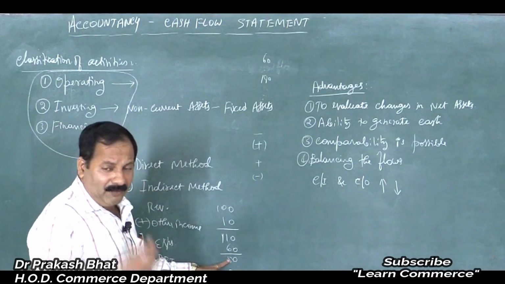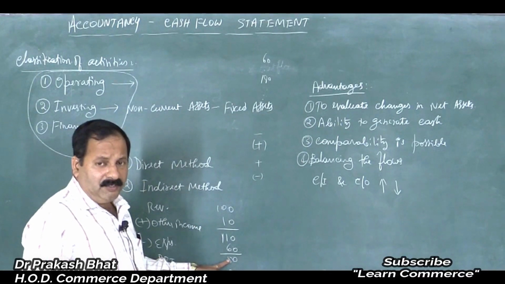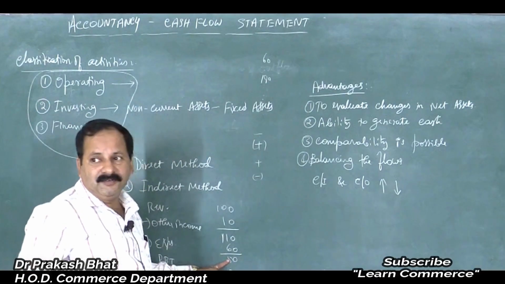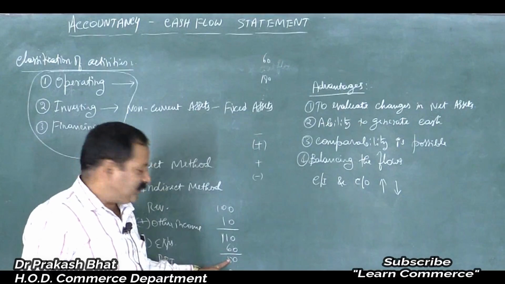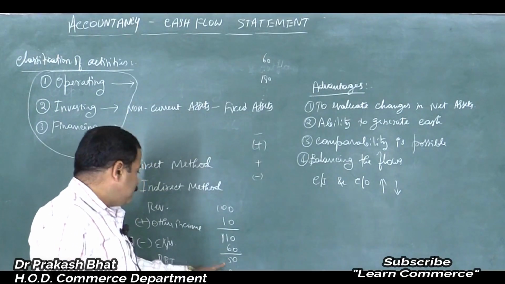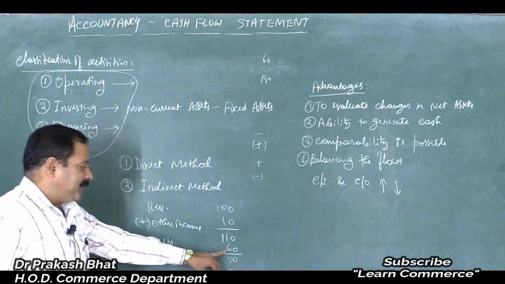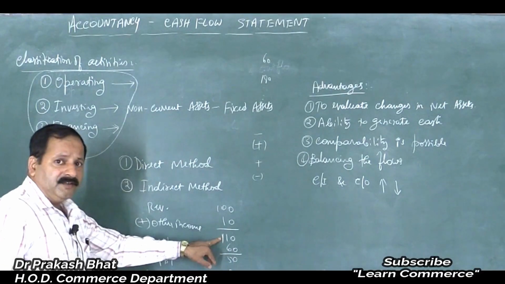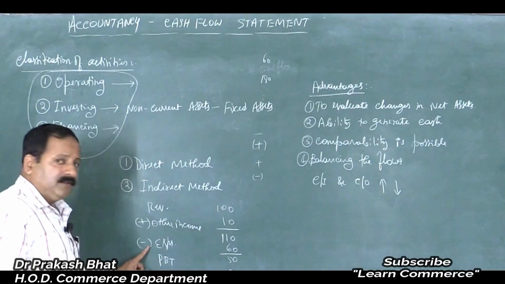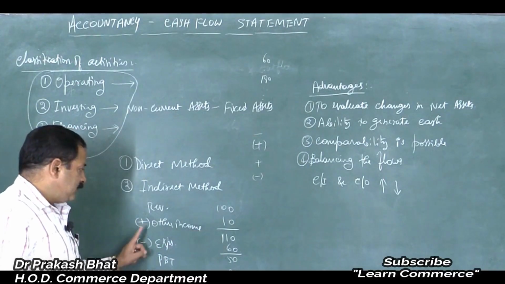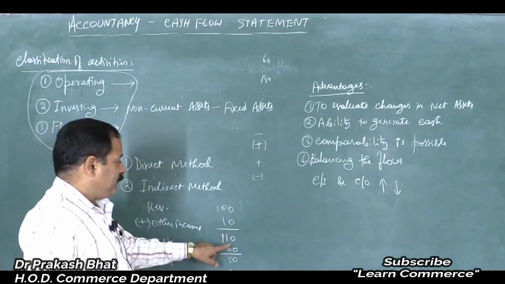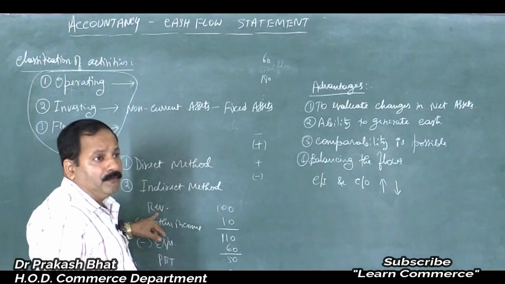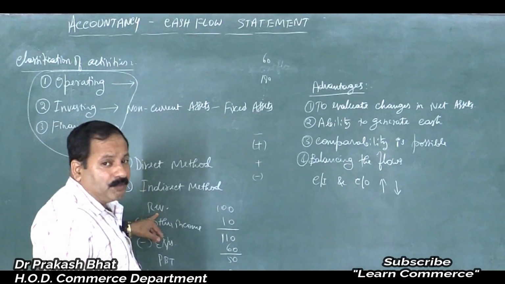Ultimately we will have the lunch, isn't it? Either straight away like this, or we will turn like this and we will eat. So that is direct and indirect method. So we have 50, then here there was minus, so we will add here. When we add other income, we will get 110. Actually it is plus there, so here we will deduct. 110 minus 10, we will get 100. So we will reach up to revenue from operations, right? So that is what indirect method is.